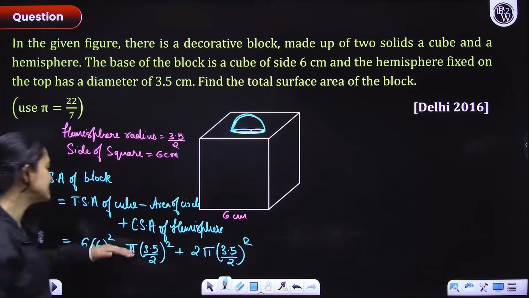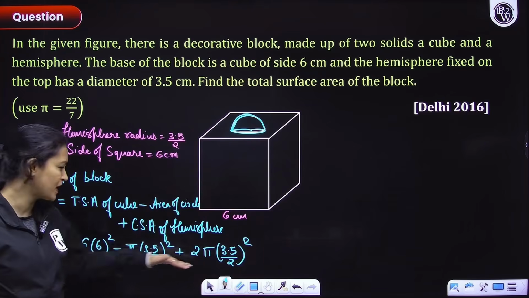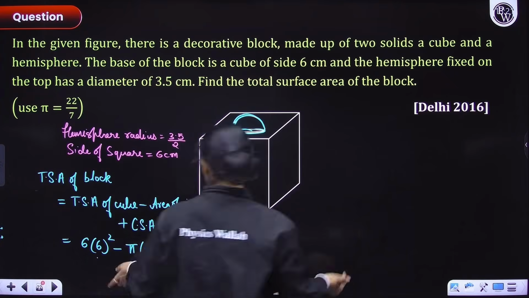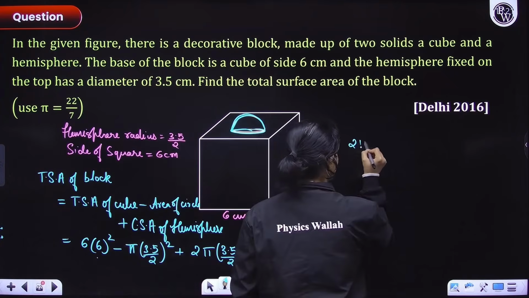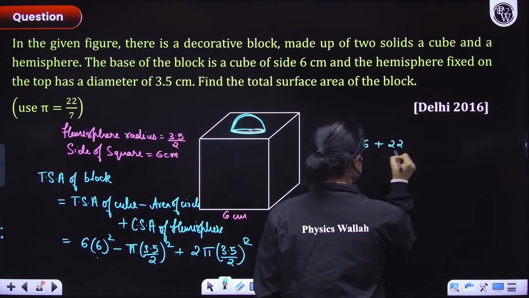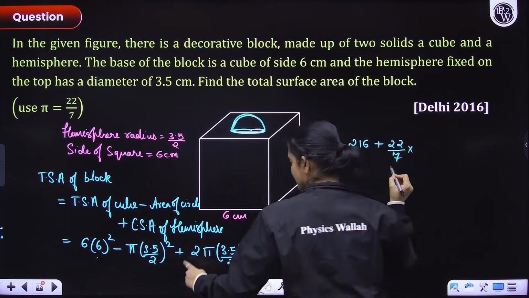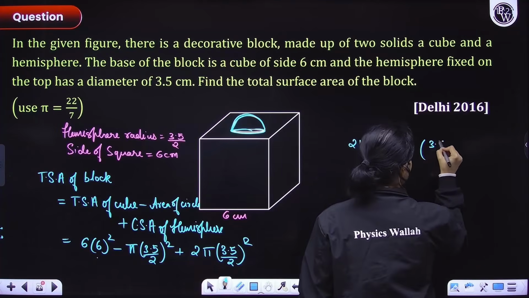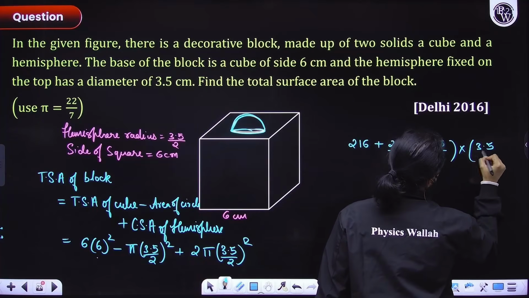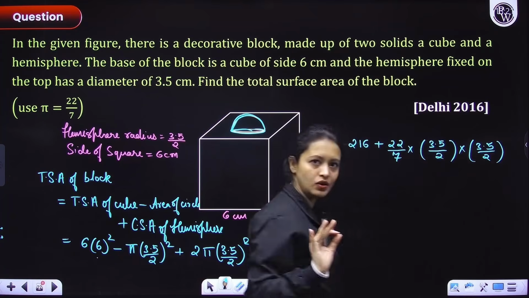So you can see that minus pi r square plus 2 pi r square would give you what? Pi r square. So finally we have made our calculation easier. So 216 plus 22 by 7 pi r square, 3.5 divided by 2 into 3.5 divided by 2. Okay? Cool, simple.